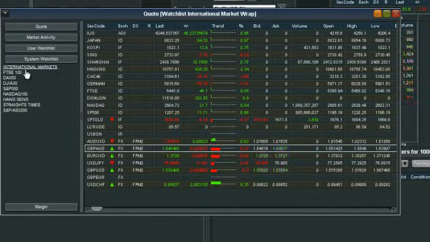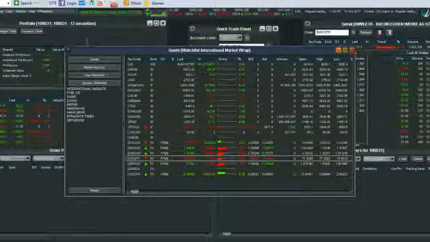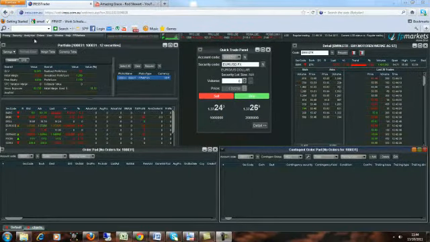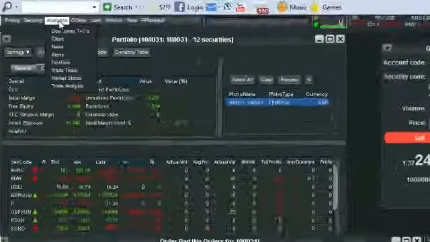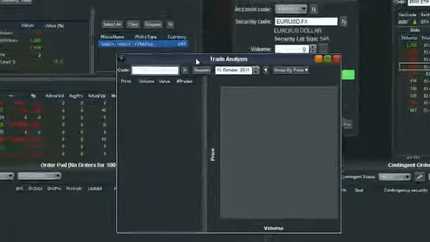On top of this, if you do want to be more market specific, you can see on the left there are individual indexes for the different markets around the world. For monitoring your trading or your trade analysis, simply head up to Analytics at the top there. Right down to the bottom is Trade Analysis.